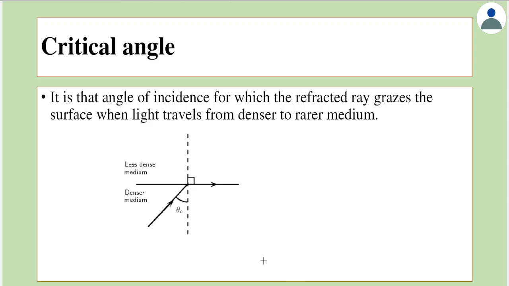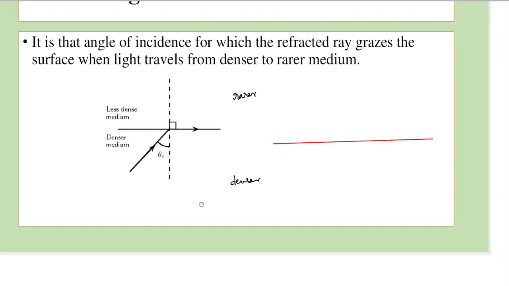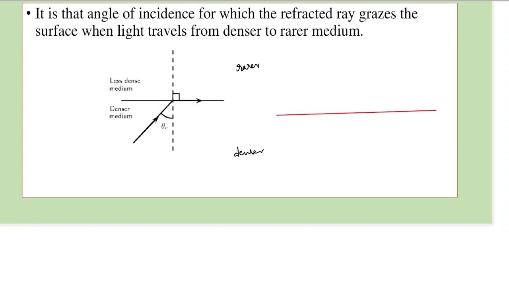To understand this, let us consider a boundary or an interface, and let this interface separate two different mediums. Let this medium be the rarer medium and let this be the denser medium. Let us assume that a source of light is kept in the denser medium.